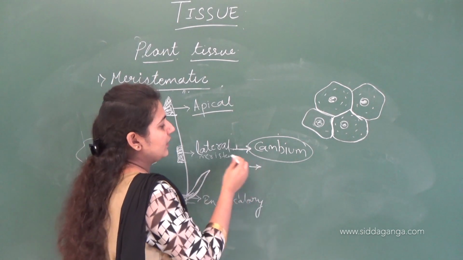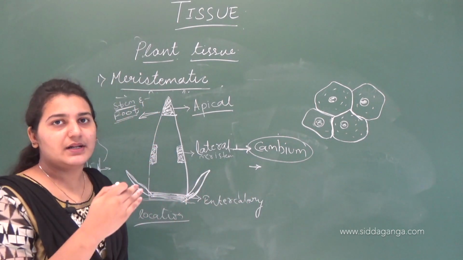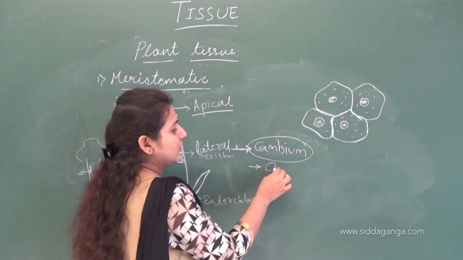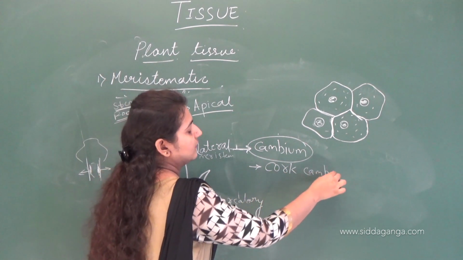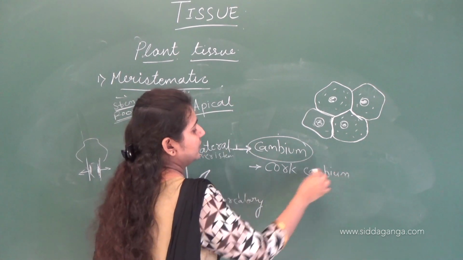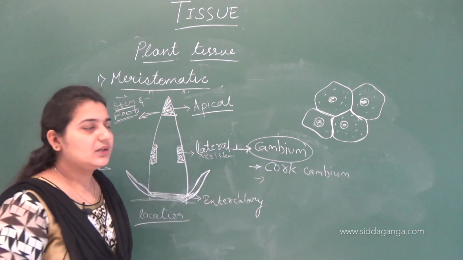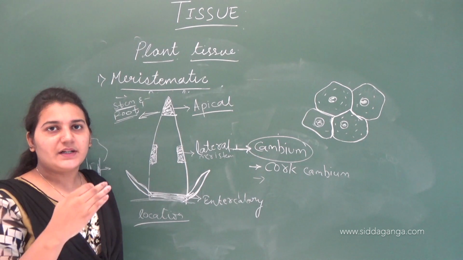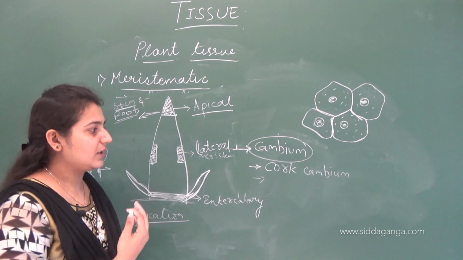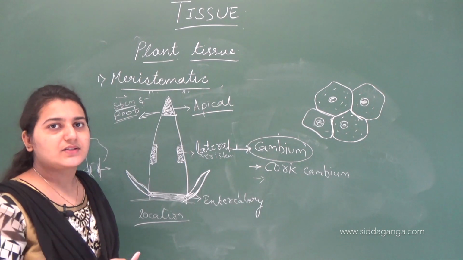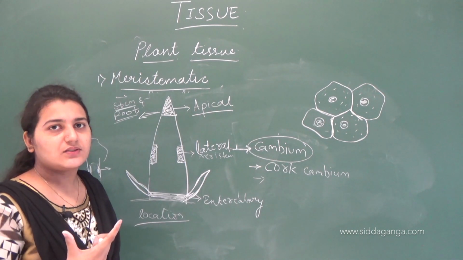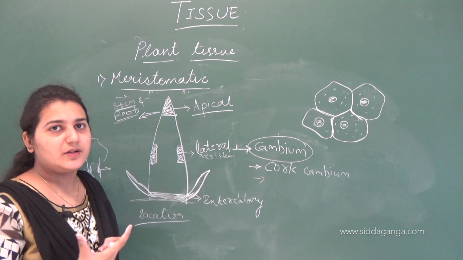The lateral meristems present beneath the bark are called cork cambium. Cambium is nothing but lateral meristem. Lateral meristems are also present at the vascular bundles. So what are the vascular bundles? Nothing but xylem and phloem.